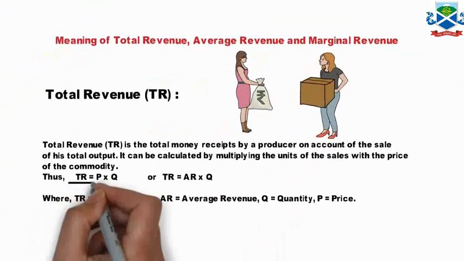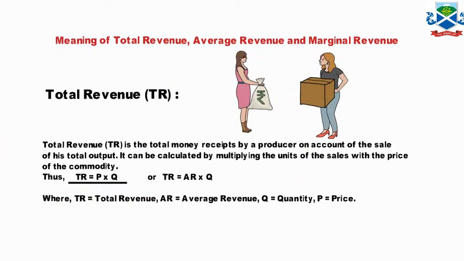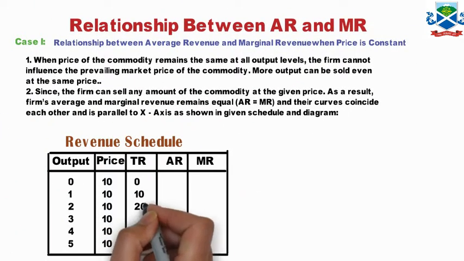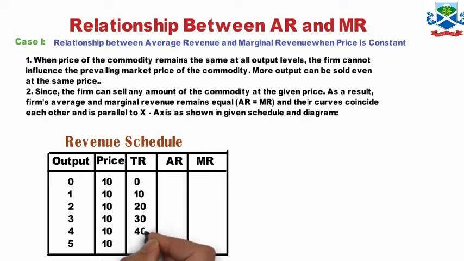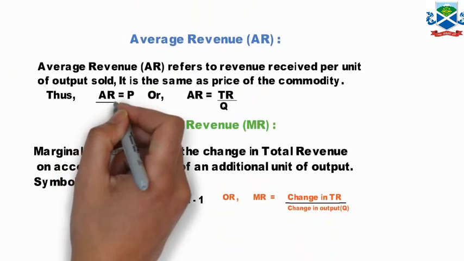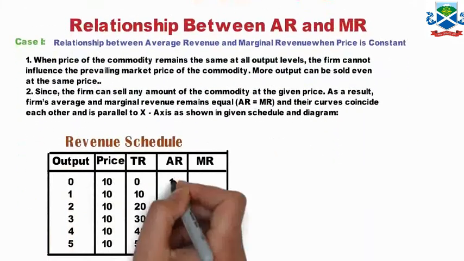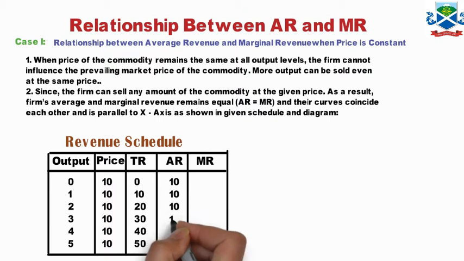Now we find TR is equal to P into Q. If you multiply price and quantity of output sold, you will get 10, 20, 30, 40 and 50. That is TR. Next one is AR is equal to price of the commodity, or TR by Q. If you use these two formulas, you will get the same result. AR is ultimately the price, that is 10 rupees at all levels of output, so it remains constant.